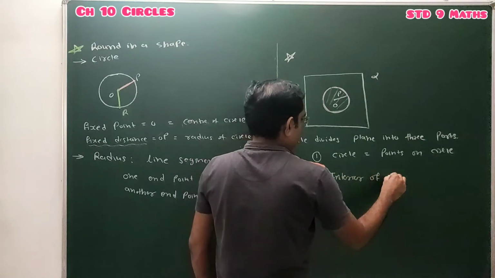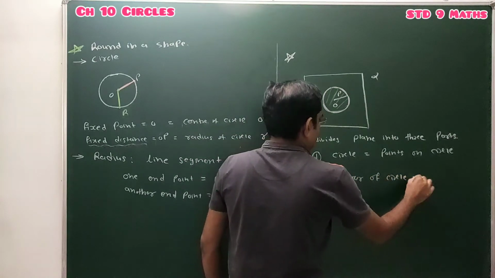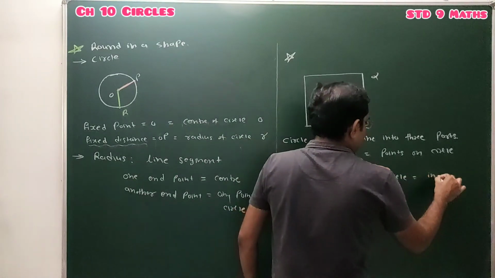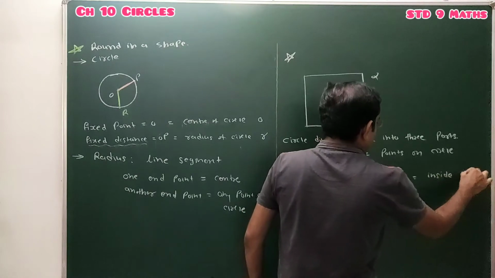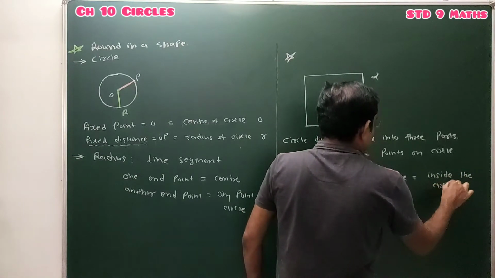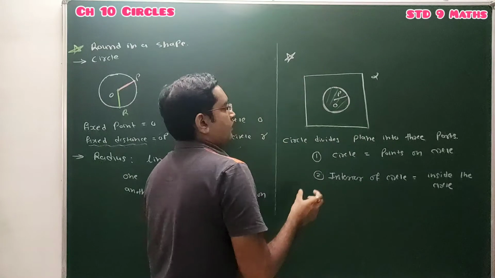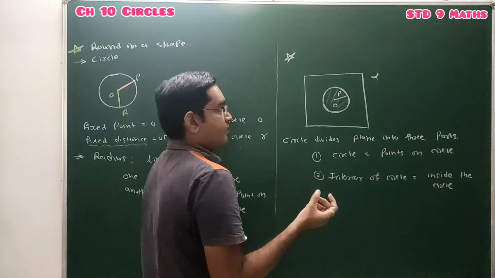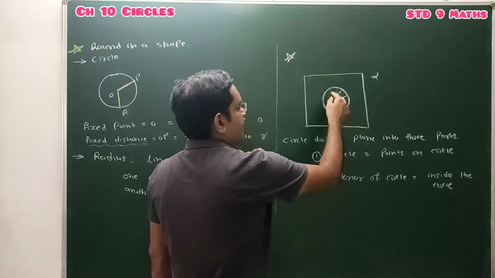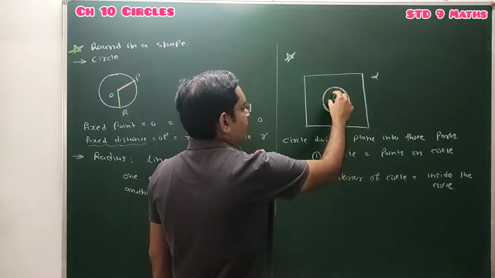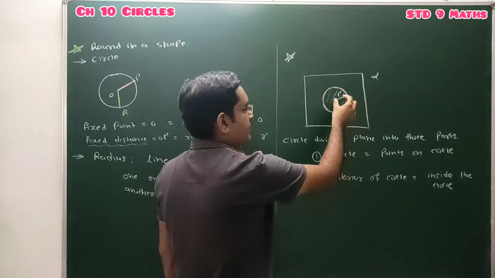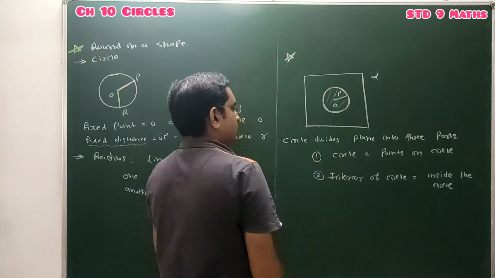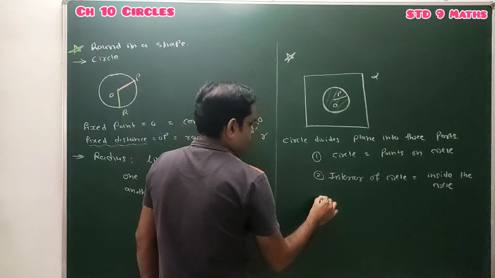Interior of circle means the points inside the circle. All the points which lie on a plane at a distance less than the radius. This is the collection of all the points whose distance from the center is less than the radius of the circle. So all those points lie inside the circle, and that area is known as the interior of the circle.